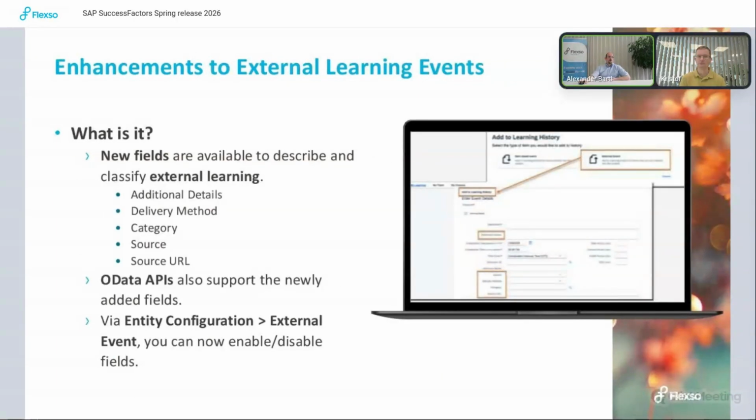Good. Another thing is that we also have enhancements to external learning events. There's the add to learning history option, and in it there's the one for external learning events. From these external learning events, there are now new fields: additional details, delivery method, category, and source URL. These fields were not available until now. The data APIs also support the newly added fields, so you can also get the information via the APIs if you need it in another system.